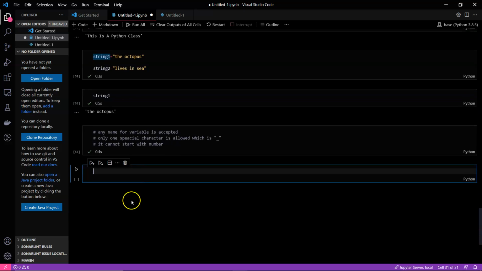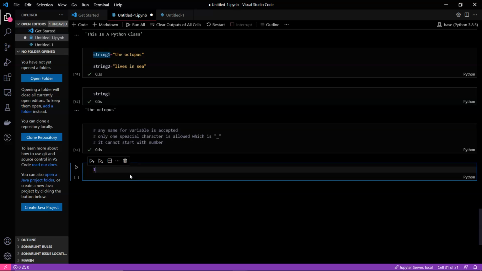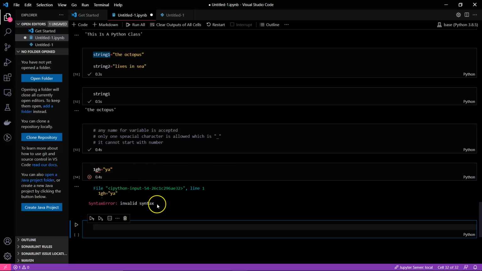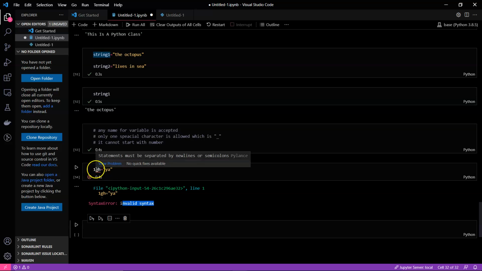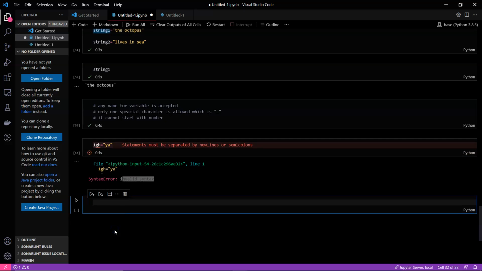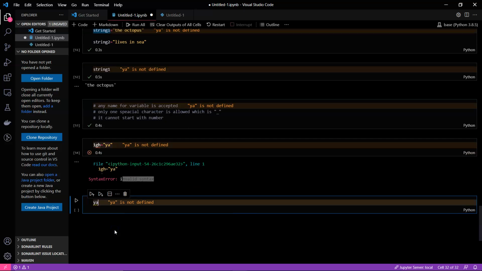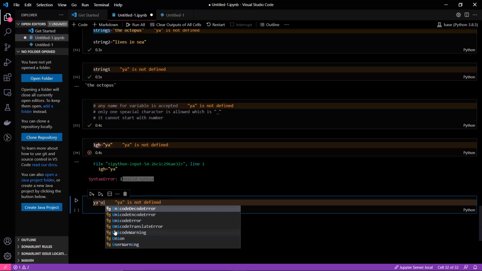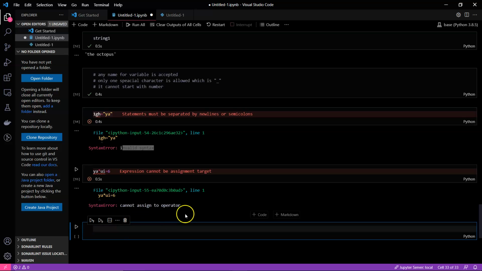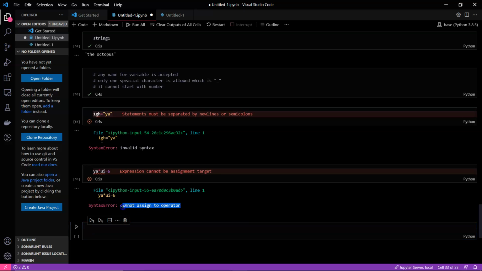So let's see what will happen if I rename string 1 to start with a number, and give it a string. See, invalid syntax, because we are starting it with a numerical value. The same thing if I do something like ya into ui and assign it to 5, you cannot do even that.